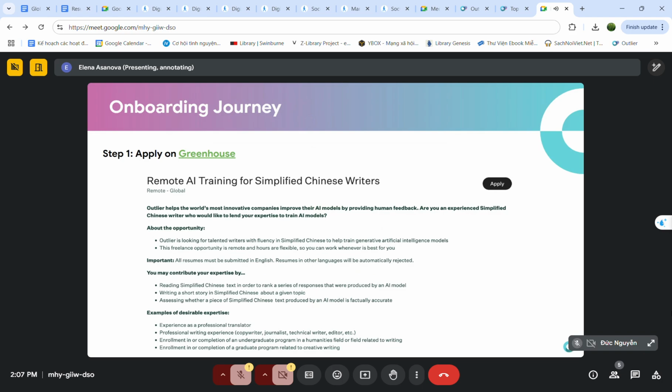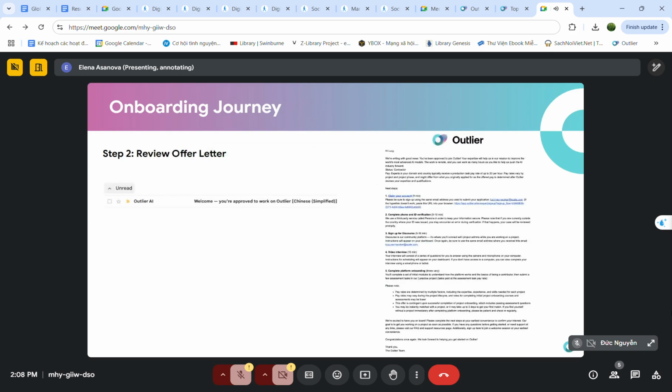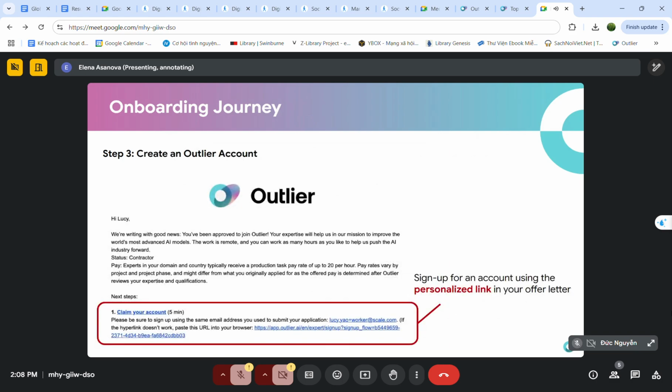After you applied for a position, you should have received an offer letter in different forms, but basically this letter outlines steps that you need to do in order to join Outlier. They're very simple steps. I just want to draw your attention to one particular thing.